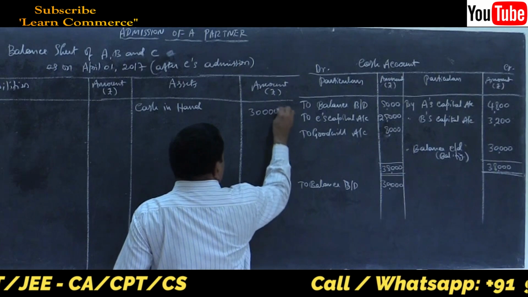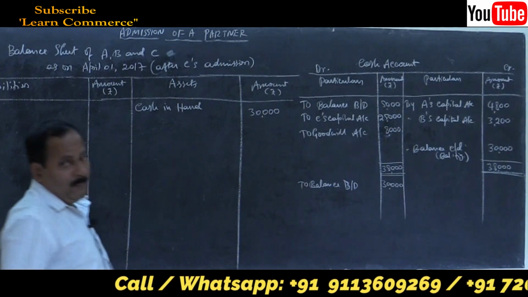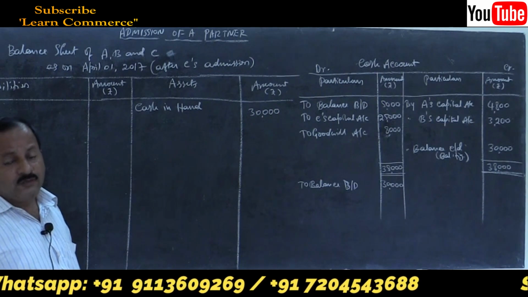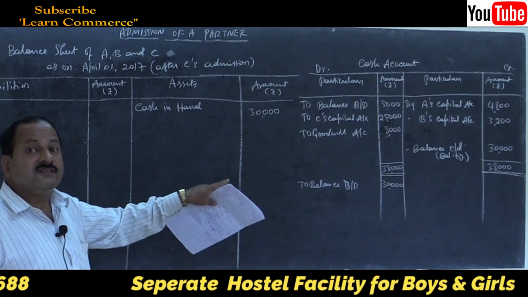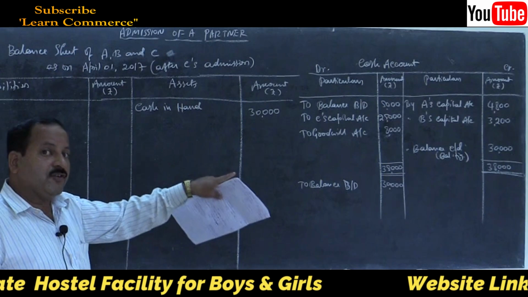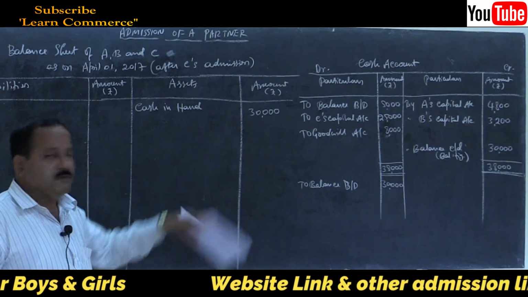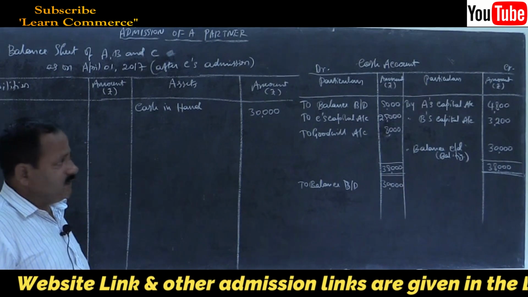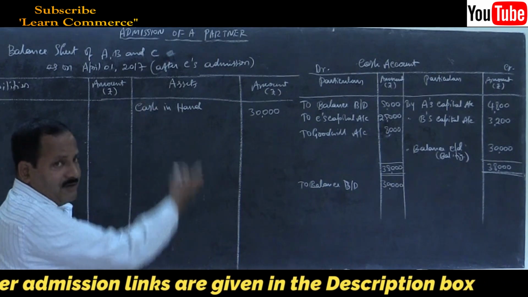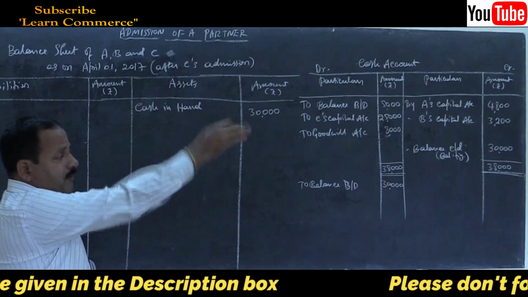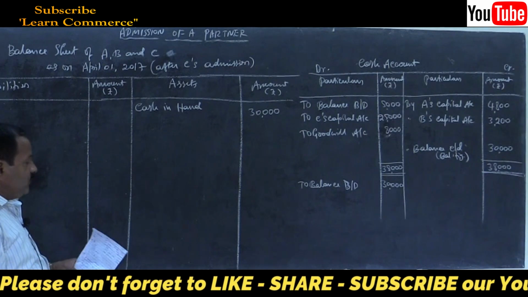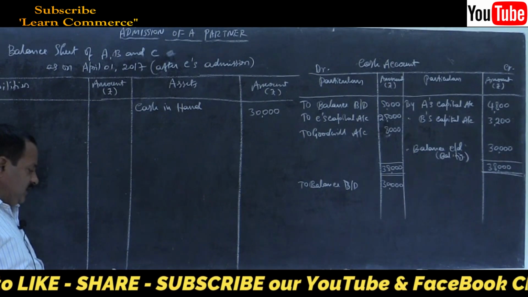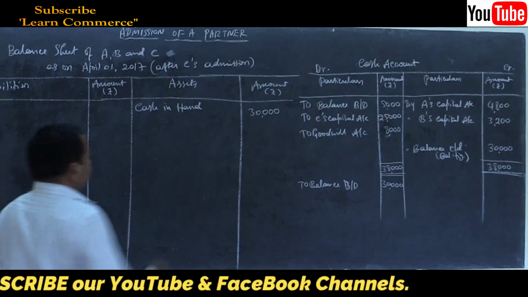In this problem, they didn't ask us to prepare the cash account, but still we prepared. In some cases, they may ask you to prepare cash account also. Then you must prepare like this. That's all. A cash inflow should be entered on the debit side and cash outflow should be entered on the credit side. Very simple. Yes, cash 30,000. Then next one is debtors.